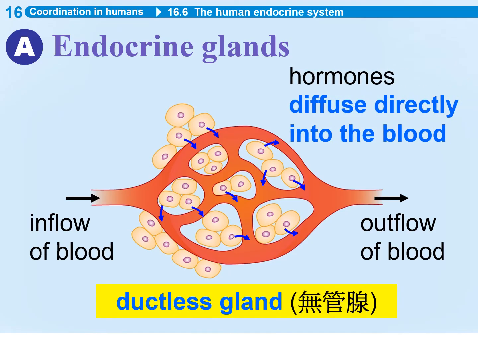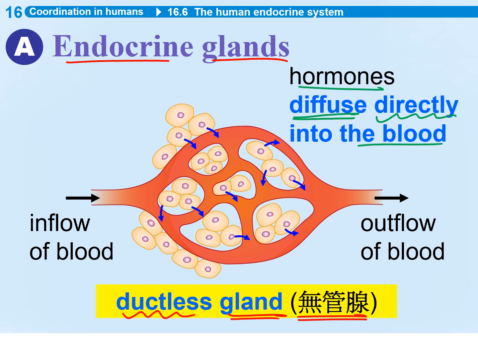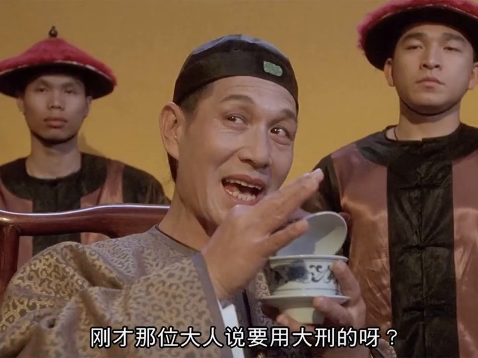The endocrine gland has another name, the ductless gland, 無管腺. That means the hormones can diffuse directly into the blood and be transported in the blood without being released using a duct. Endocrine glands don't have ducts. A very typical example of a ductless gland, that means the endocrine glands, is the testes, 睾丸.